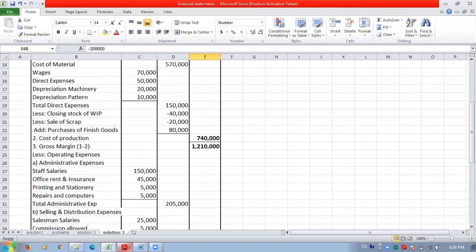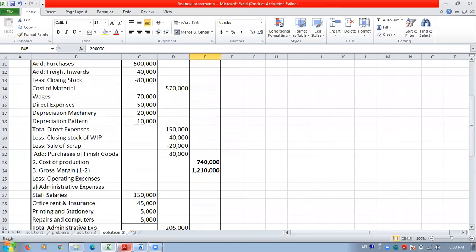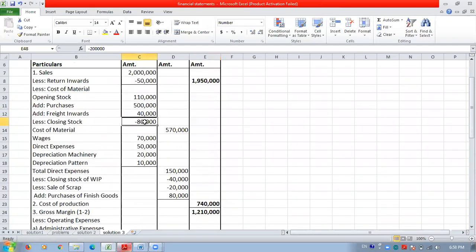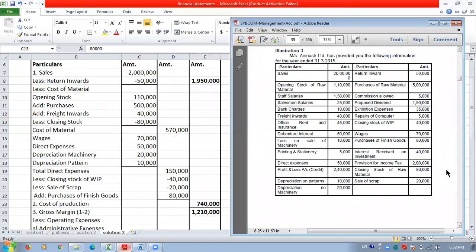Okay, so see here, it is deducted, then only we will get the cost of material. Okay, next item you have is depreciation on patterns. So what is the patterns? Patterns.